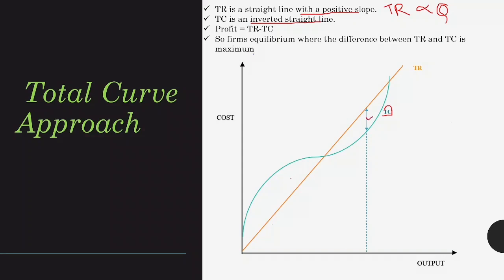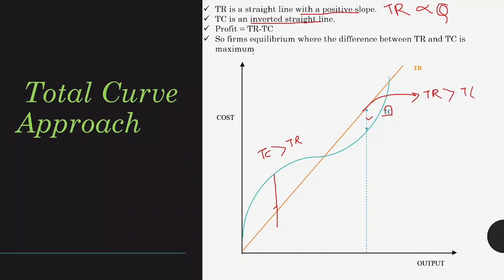Now there's also a difference in this portion, but why have we not taken this as our profit maximization condition? Because here we see that total cost is greater than total revenue. Then how can it give profit? It will give the maximum loss. So two points should be noted. First of all, total revenue should be greater than total cost, and the difference between total revenue and total cost should be maximum. So there are two conditions. Okay, so this is our total cost approach.